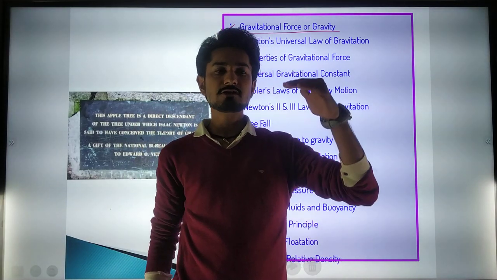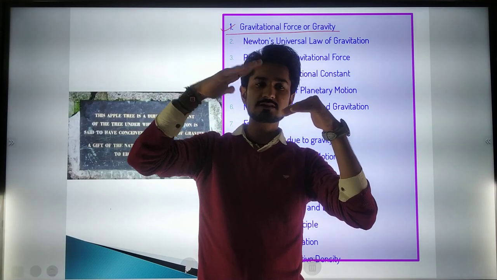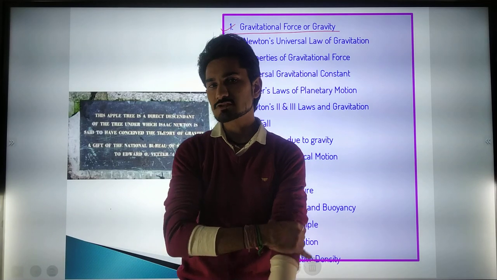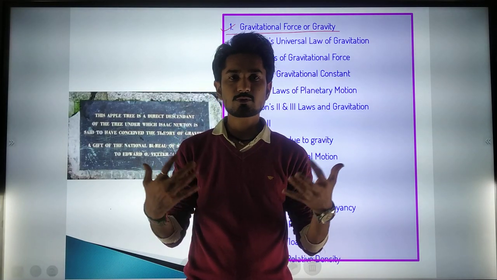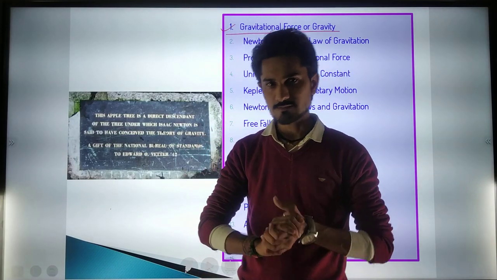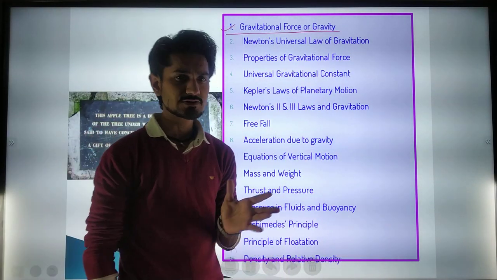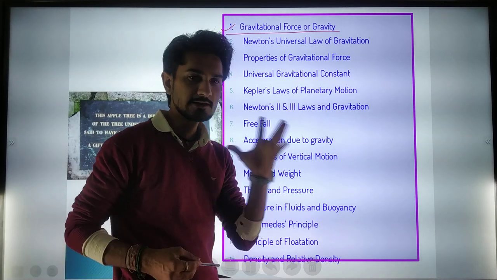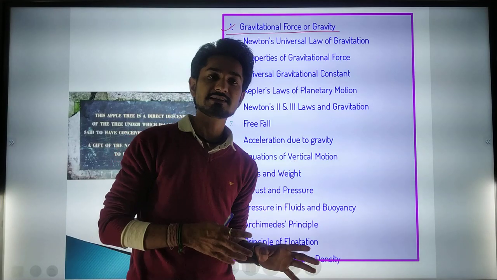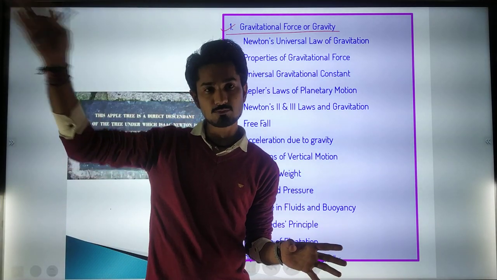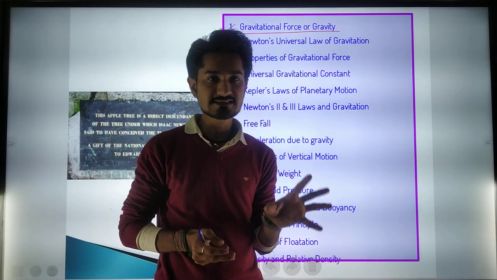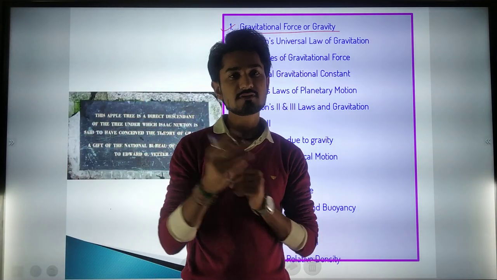Like if this is one object, this is the second object, they come in contact, and what they are experiencing is some kind of gravitation force. You can take whatever example or reference you want. So gravitation force will be applicable on any objects. For that concept, the gravitation force is also applicable to the moon also. Due to our Earth's gravitation force, the moon is revolving around us.